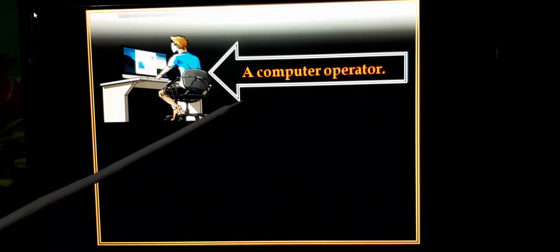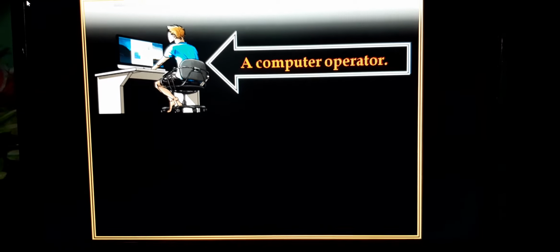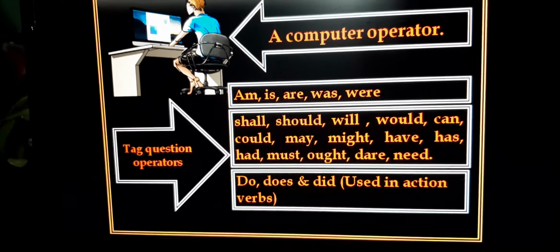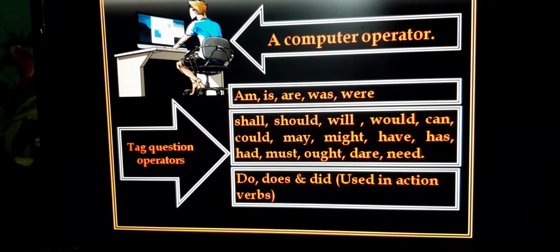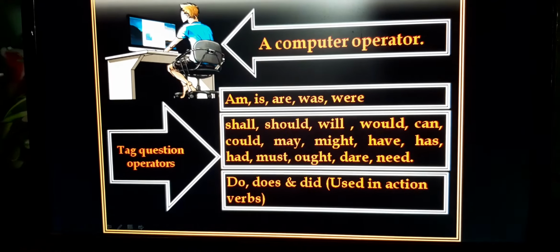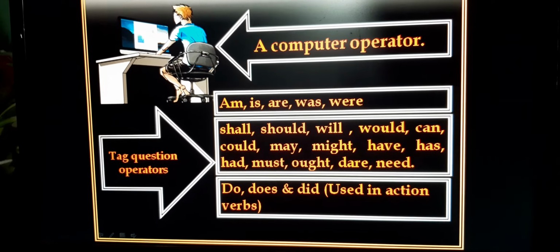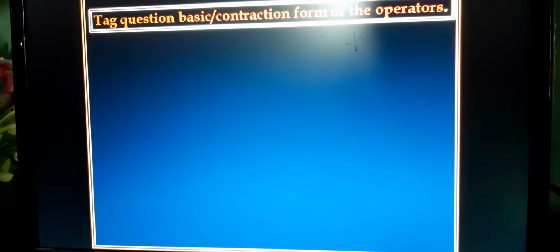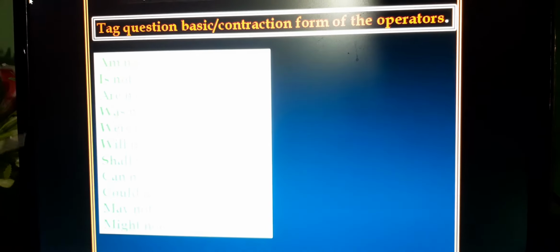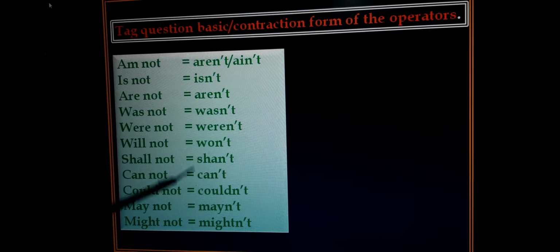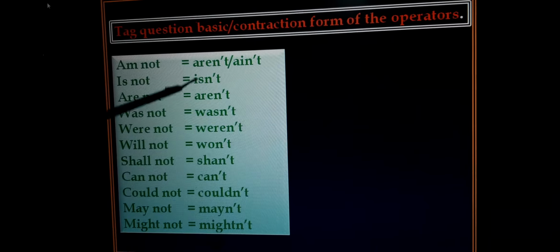Who is he? He is an operator. When we want to make a tag question, we need some operators. These all are operators: am, is, are, was, were, shall, should, will, would, can, could, may, might, do, does, did, etc. When we make a tag question, we need some operators, especially short forms of verbs.